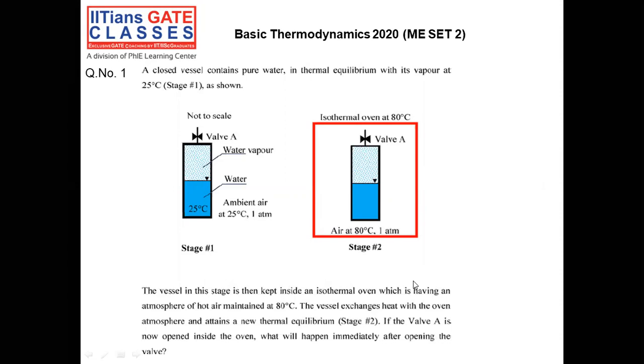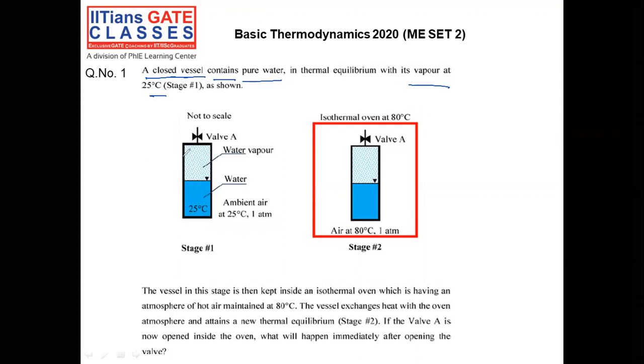In this one, a beautiful problem is given regarding question number 1. That is a 1 mark problem, not a 2 mark problem. That is a very, very simple problem. Now we are going to read each and every line. A closed system contains pure water in thermal equilibrium with its vapor at 25 degrees centigrade. That is absolutely correct. Whatever is given, that is in thermal equilibrium.